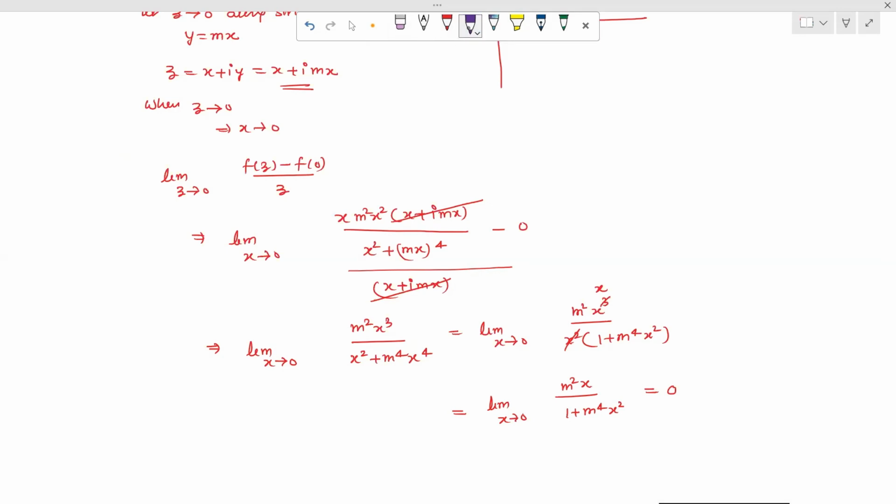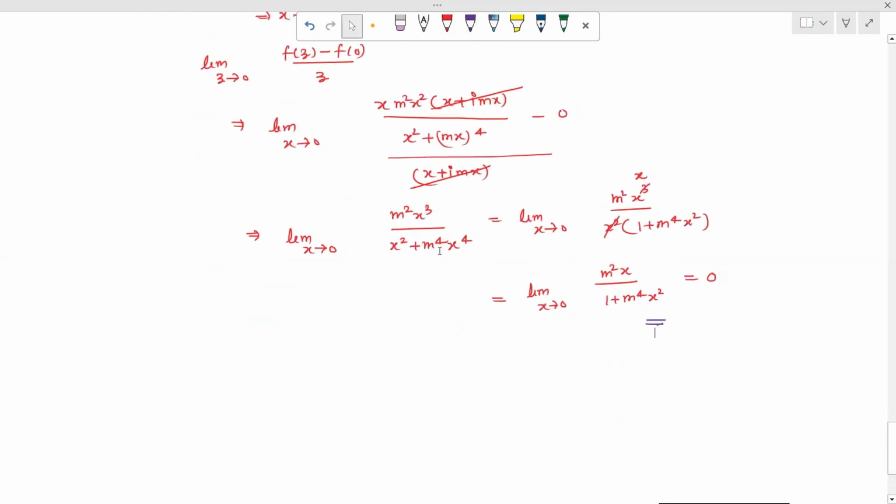Now, we have taken this along a line y equal to mx. Now we change the path of variation. So in case second, when we take any path, that means we should get the same result. So when we let z tends to 0, we consider along the parabola y square equal to 4ax.